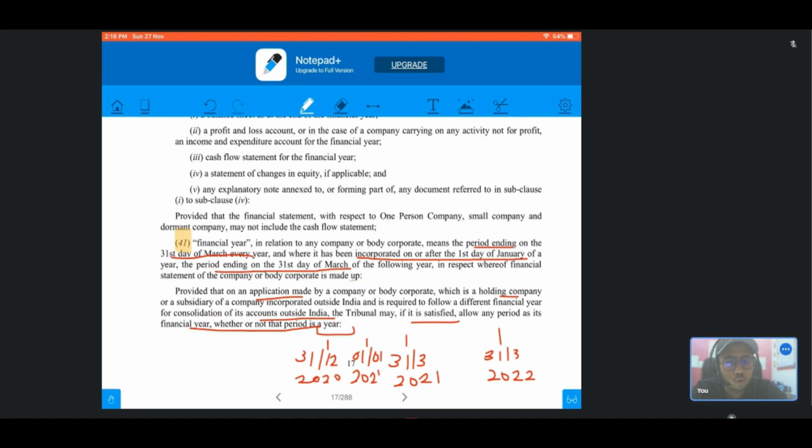So that was it for today, and the rest of section 2 we will be covering in multiple parts as it covers various definitions.